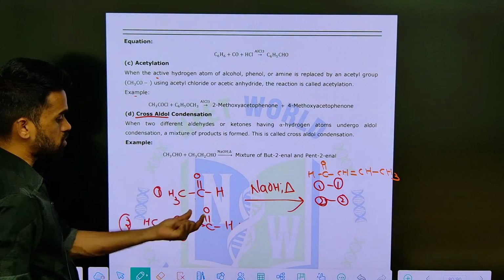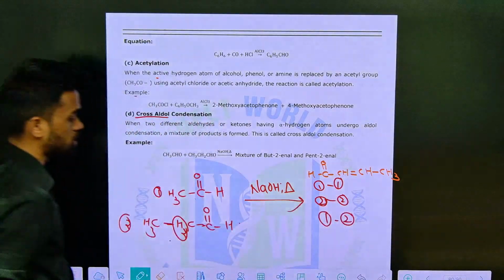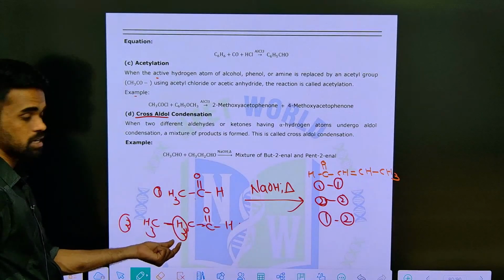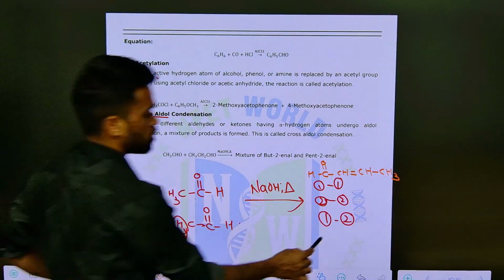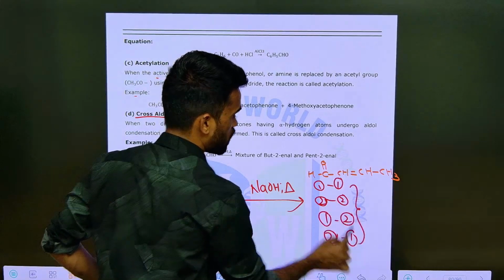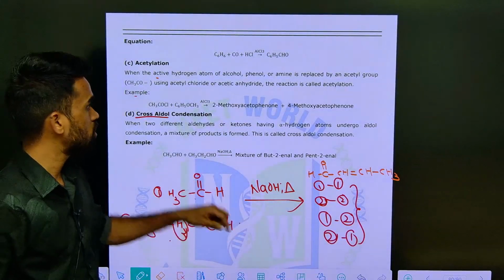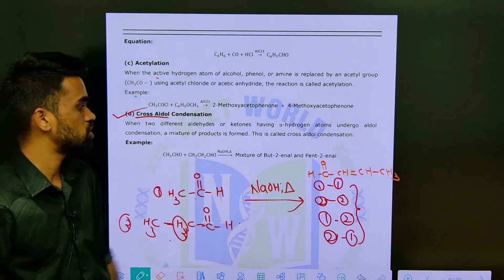So it means two types of product: alpha hydrogens from the first carbonyl group and oxygen from the second one, you are going to get one type of product; or alpha hydrogen from the second and oxygen from the first, you are going to get another type of product. So there is a mixture of products formed. Total 4 different products formed here. So this is the scenario when you take a cross aldol condensation reaction.